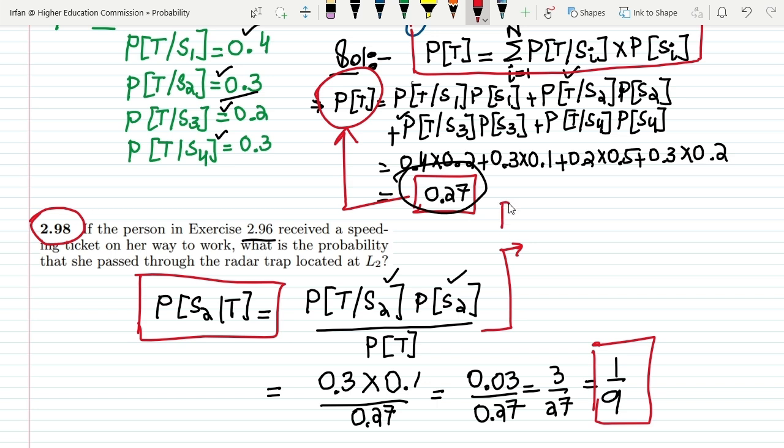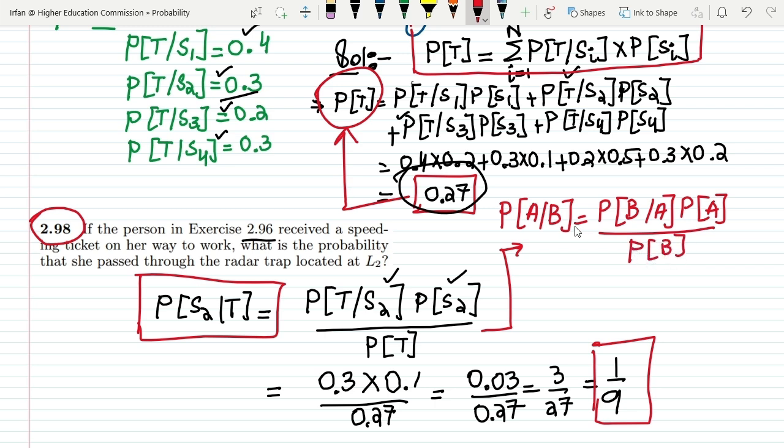According to the Bayes theorem, I will have the probability of A given B, which is always the probability of B given A, multiplying it with the probability of A, dividing it over the probability of B.